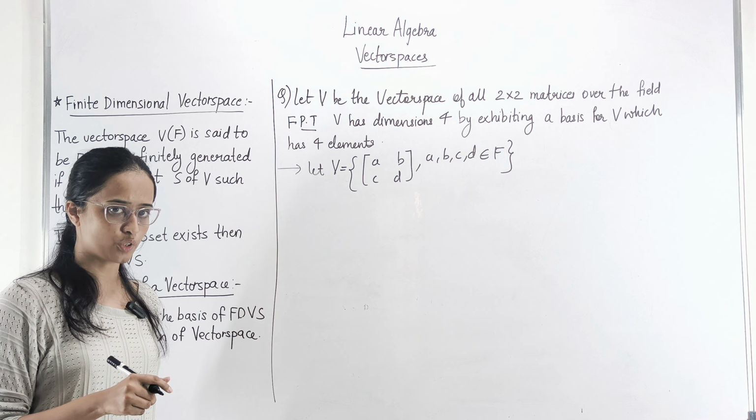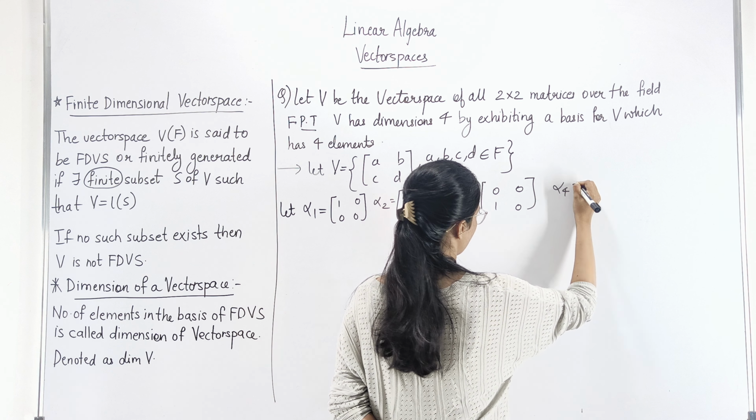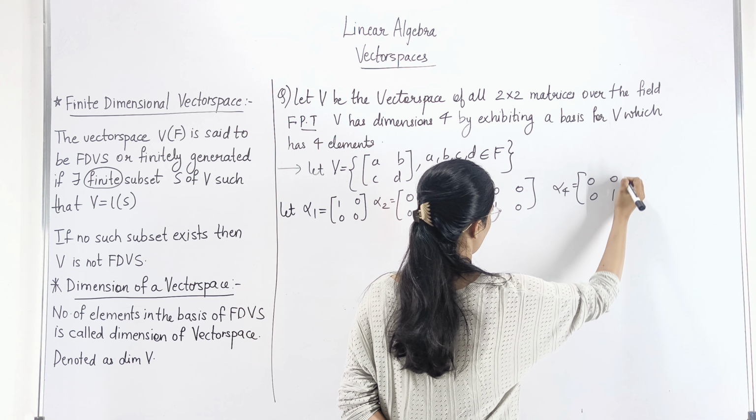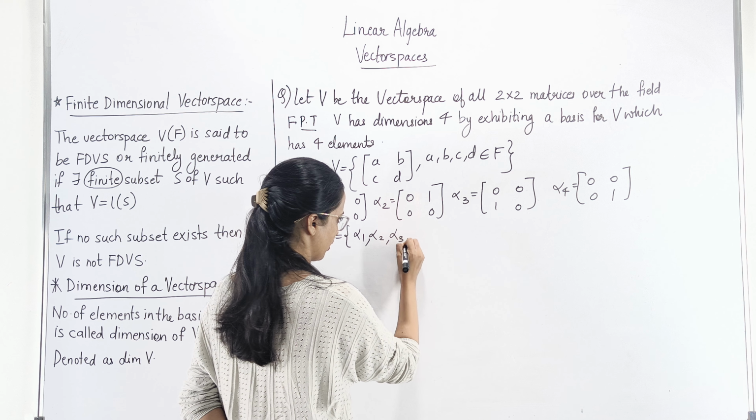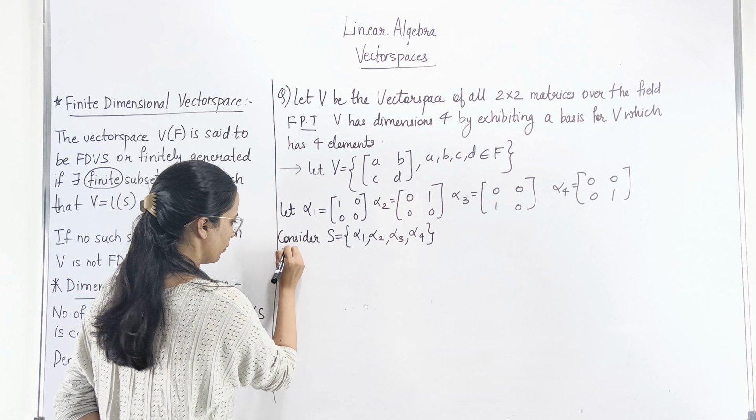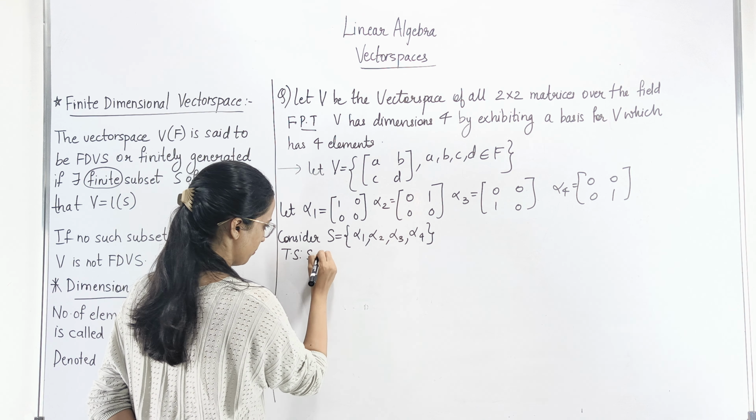So what you're going to do is you're going to say, let alpha 1 equals 1 0 0 0, alpha 2 is 0 1 0 0. We can take the standard basis. Then alpha 3 is 0 0 1 0 and alpha 4 is 0 0 0 1. Now you are going to consider S to be the set comprising these 4 vectors, and you are going to show S is the basis.